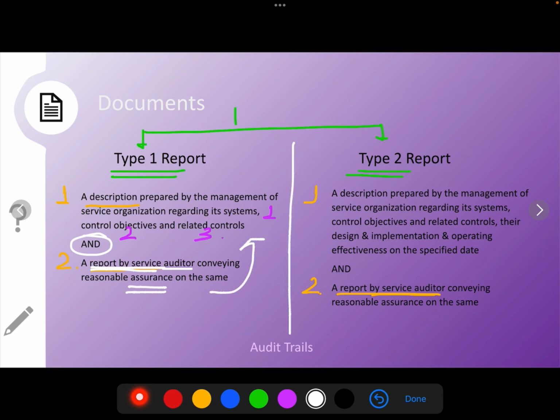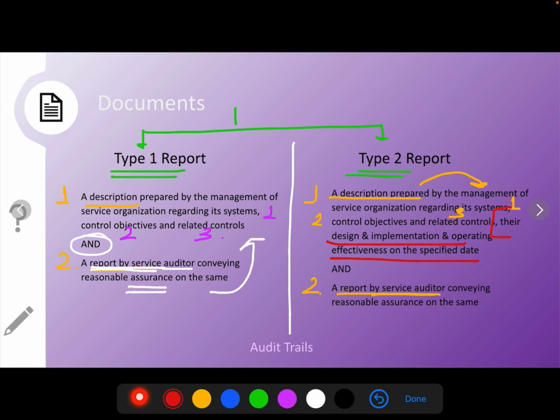Then when we are talking about type 2 report, under this also we'll be requiring a description prepared by the management of the service organization regarding its systems, control objectives and related controls, and apart from that it will also include design and implementation and operating effectiveness on a specified date.